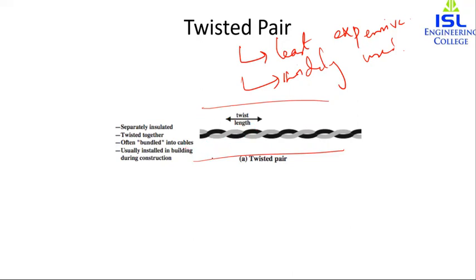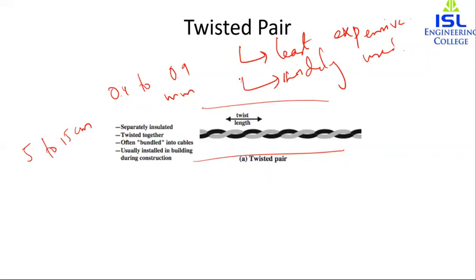And whenever we are putting this over longer distances, the twisting of these wires decreases and there is interference between the adjacent pairs. So neighboring pairs in a bundle have somewhat different twist lengths. What is the reason for that? So that interference decreases. And the wires have a thickness of 0.4 to 0.9 mm, and the twisting is basically done between 5 to 15 centimeters. So the twist length differs.